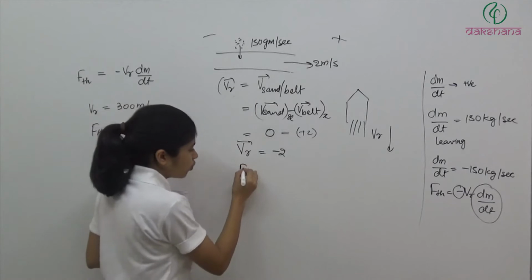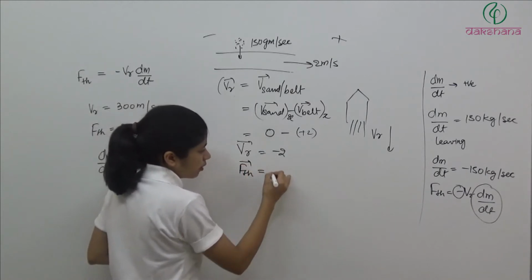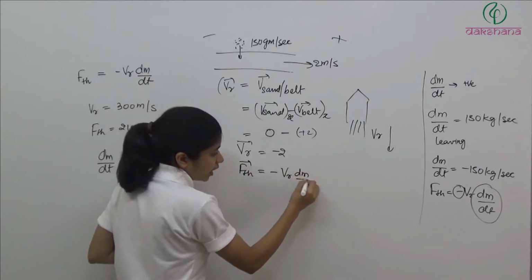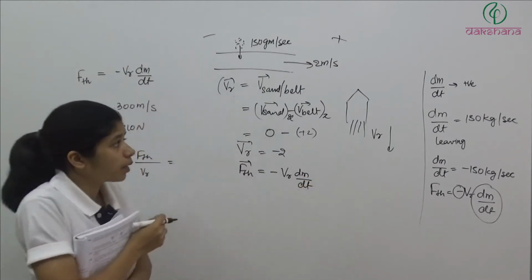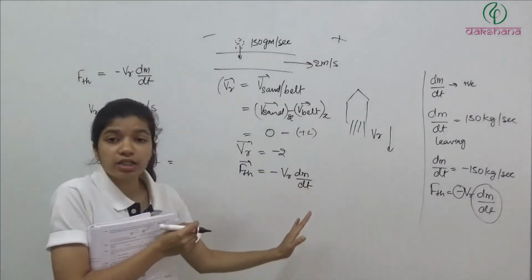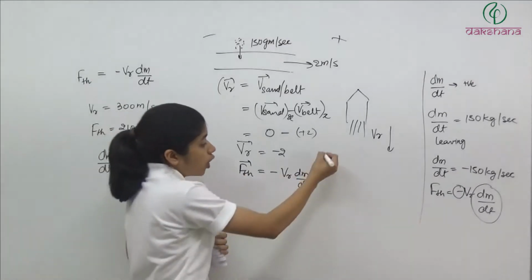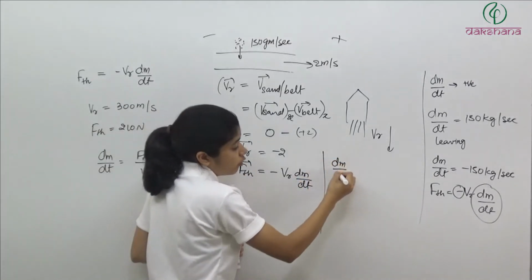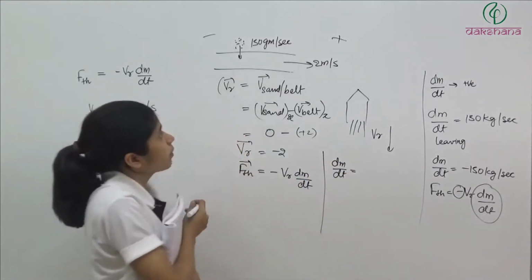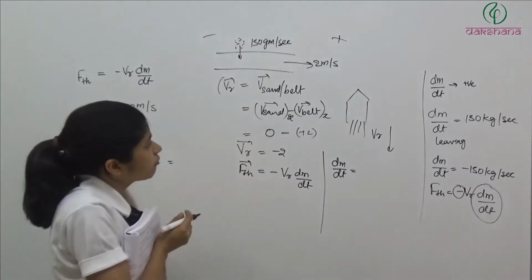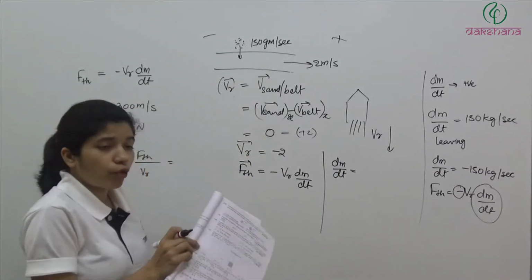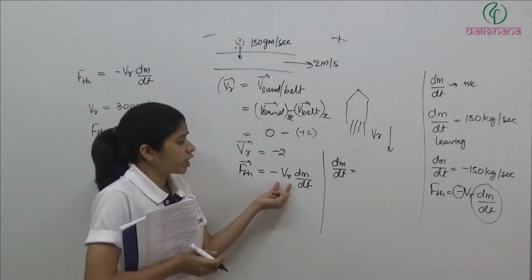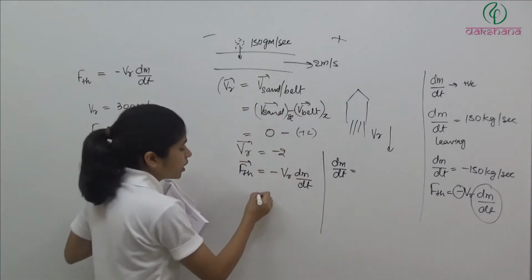Now when we talk about the thrust force, F thrust is equal to -VR dm by dt. ठीक है, अब यहाँ पे भी आप देखना कैसे dm by dt का साइन वो मैटर करता है. So now in this case dm by dt will be what? हमें तो क्या निकालना है, we want to find out the force required. तो सिंपली आप v relative और dm by dt रख दोगे यहाँ पे बिना कुछ साइन देखे.